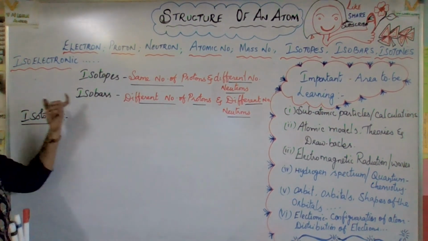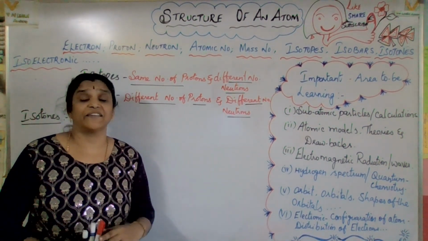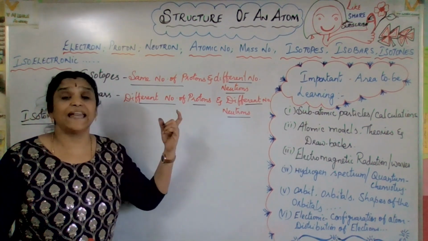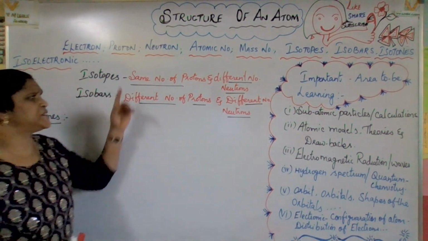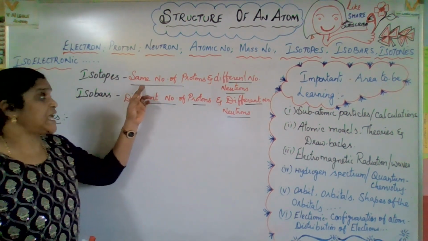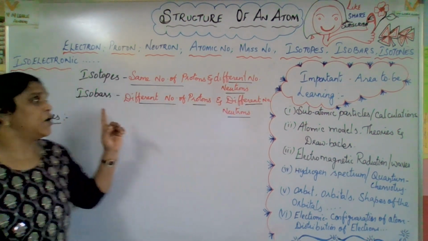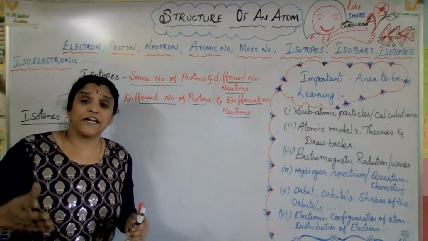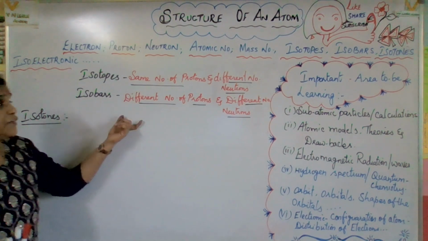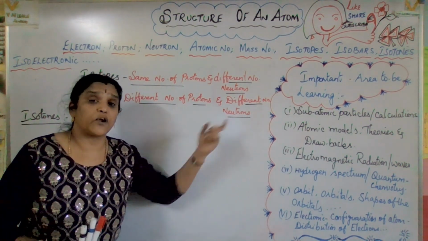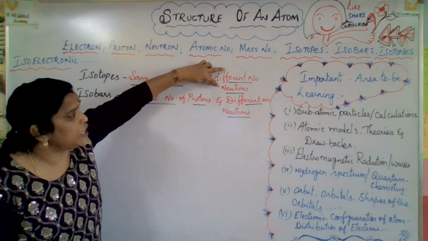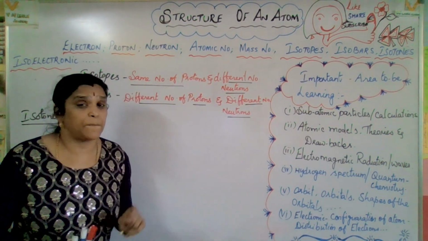Now, as we are learning isotopes and isobars, the next one we are going to learn is isotones. Before going to isotones, let us recheck the main idea about isotopes. Isotopes have the same atomic number, different mass number. That means the same number of protons, different number of neutrons. In isobars, different elements have different atomic numbers and the same mass number, that is different numbers of protons and different numbers of neutrons. Hope you're clear with it. In both, the main idea is different numbers of neutrons.